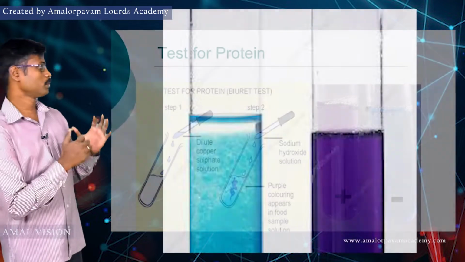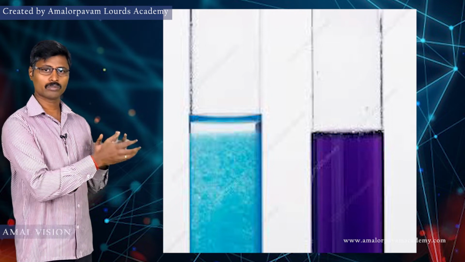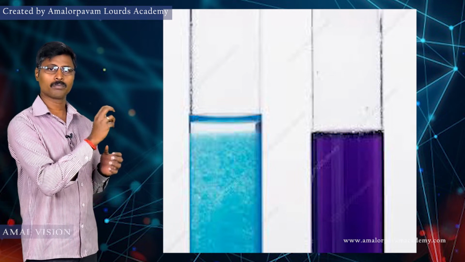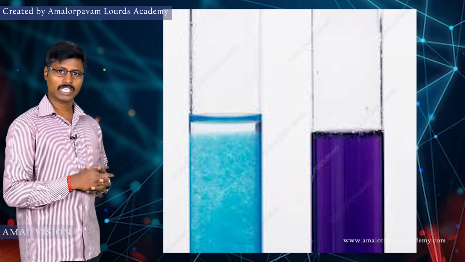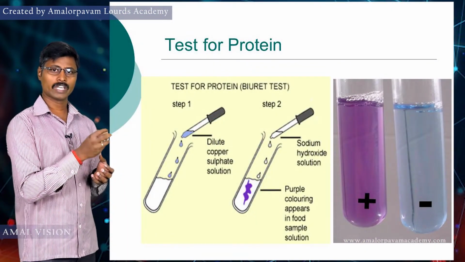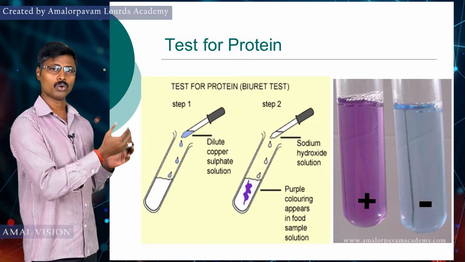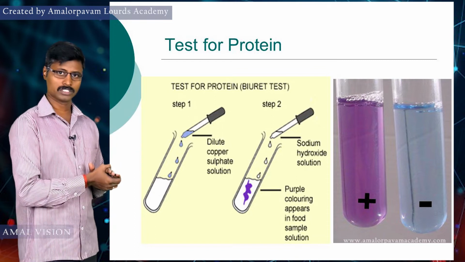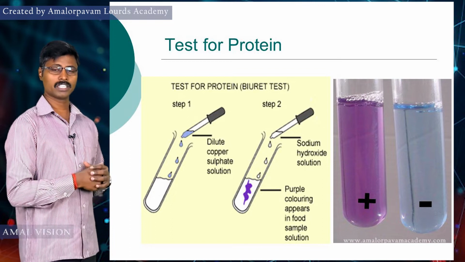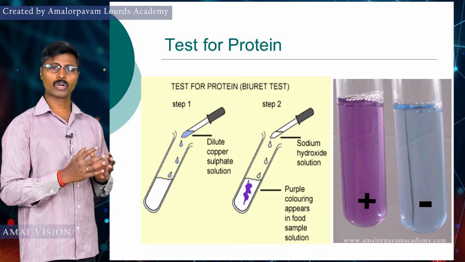Next, the observation. You can observe the purple and violet color in the given food sample. It is the presence of protein in the particular food sample. Next, the result. To the protein molecule we added the solutions, caustic soda and copper sulfate. It slowly turned into a violet and purple color. This appearance indicates the presence of protein. That is the result for this test. This test is also called the biuret test.